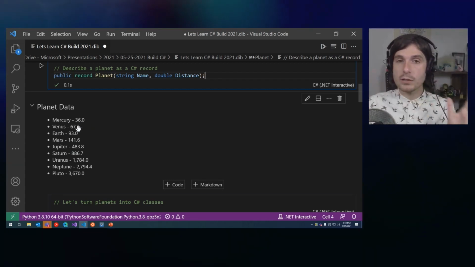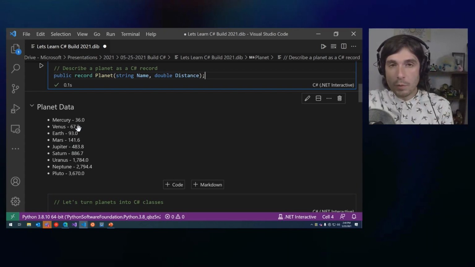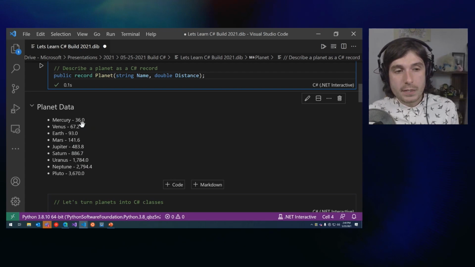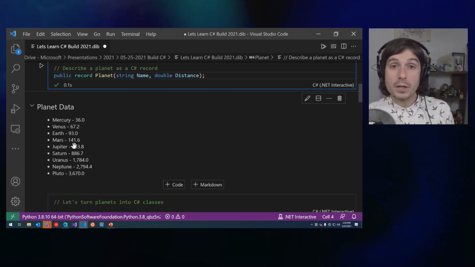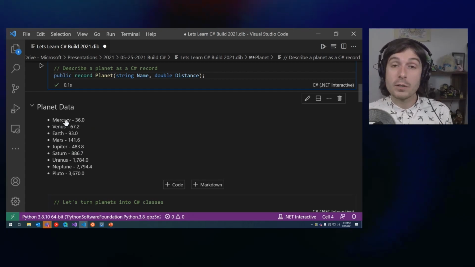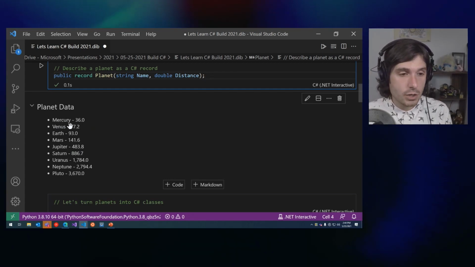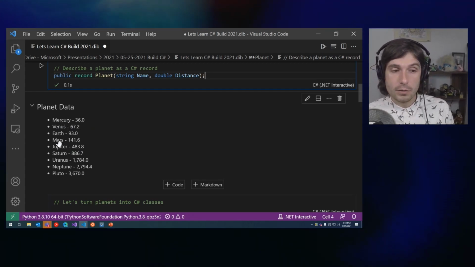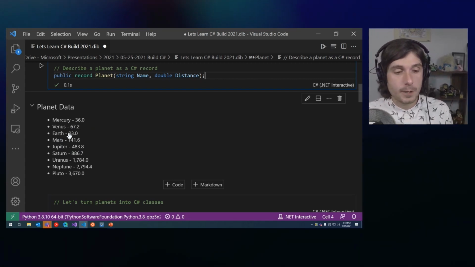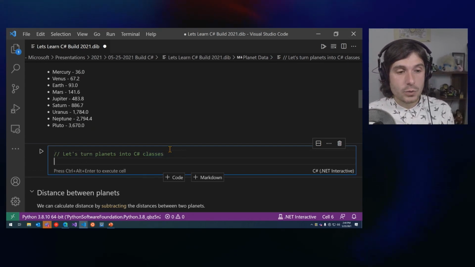So in my perfect solar system, all of the planets align perfectly, including everyone's favorite planet, Pluto. And this is how many millions of miles away they are from the sun. So Venus, how far away it is from the sun minus Mercury would give us the distance from each other. Or Mars minus Earth would give us the distance from Earth, or Jupiter minus Earth, same thing. So let's go ahead and turn these into C# records.